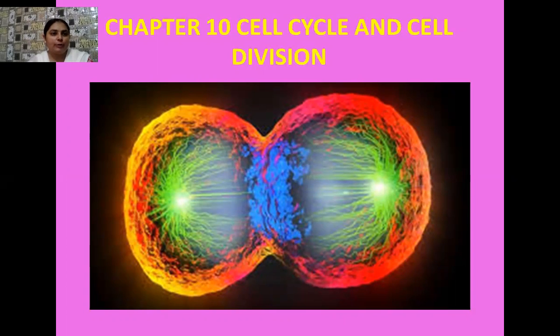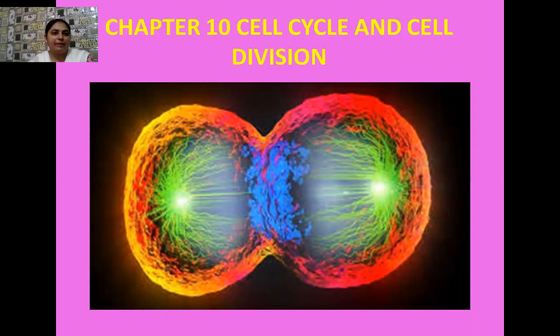So here we also have two types of cell division. Mitosis. Always remember, mitosis is a type of cell division that takes place in the vegetative cell of a living organism. Whereas the second type of cell division is meiosis, and this meiosis always takes place in the germ cells, or you can say reproductive cells.